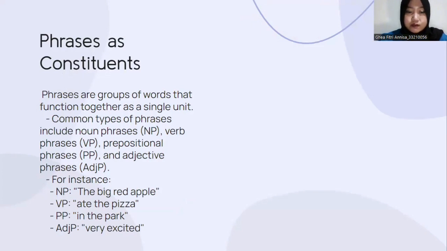Common types of phrases include noun phrases (NP), verb phrases (VP), prepositional phrases (PP), and adjective phrases (ADJP). For instance, the NP is "the big red apple." The verb phrase is "I eat the pizza." The prepositional phrase is "in the park," and the adjective phrase is "very excited."